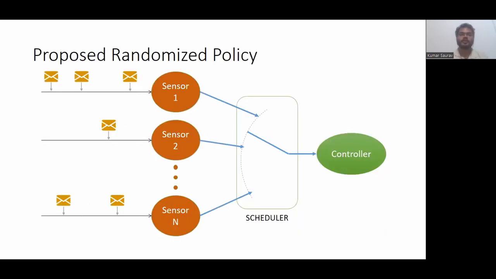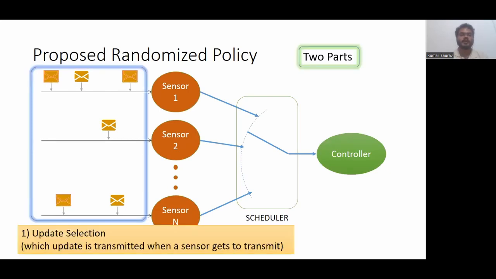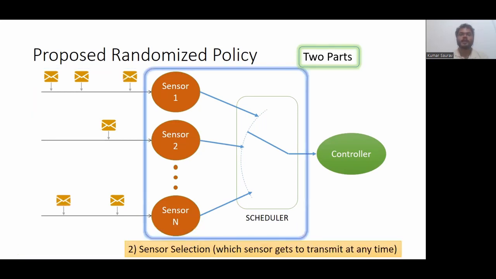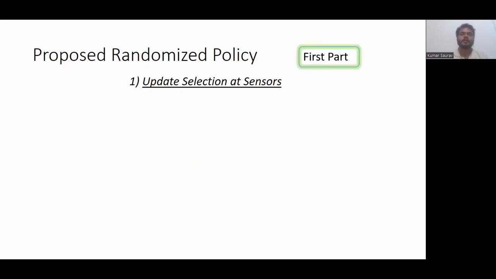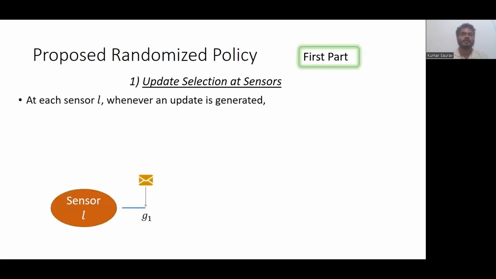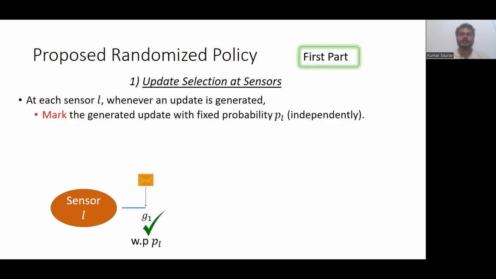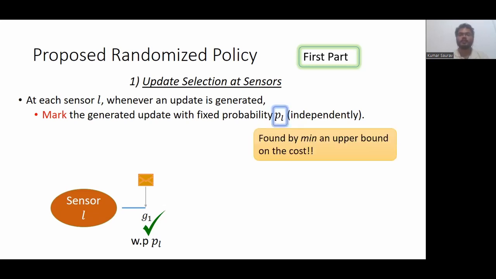And now coming to the policy, the proposed randomized policy has two parts. Part 1 is update selection, which chooses which update to transmit when a sensor gets to transmit, and the second is sensor selection, which chooses which sensor gets to transmit at any time. First, update selection. At each sensor L, whenever an update is generated, the update is marked with a fixed probability PL, independent of everything else, where this PL is found by minimizing an upper bound on the cost for the policy.